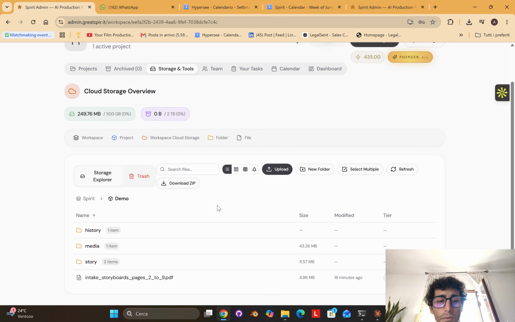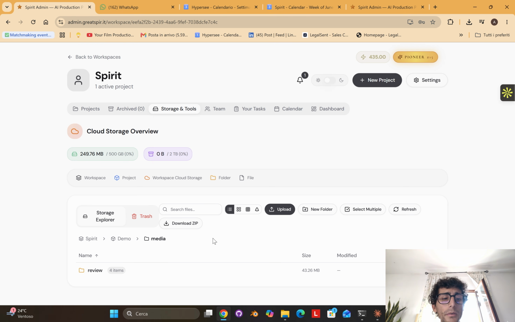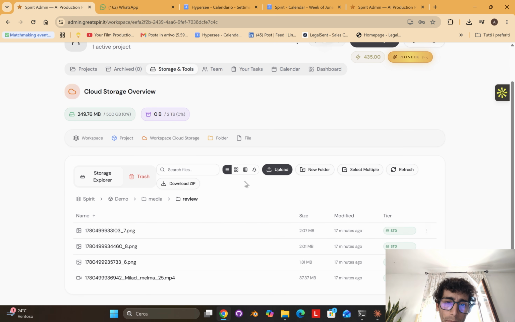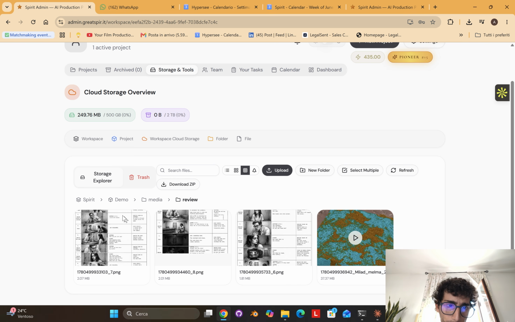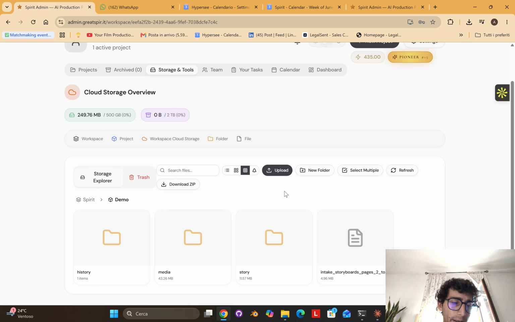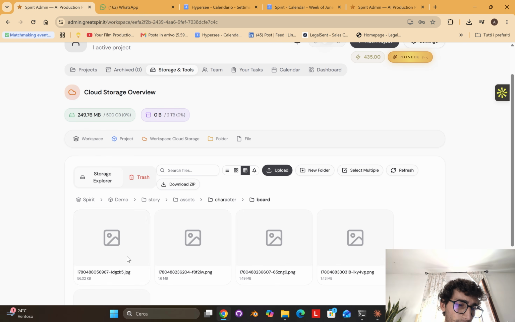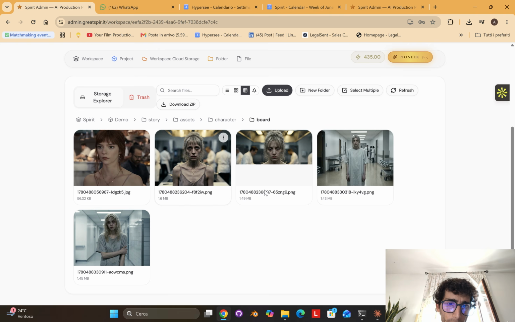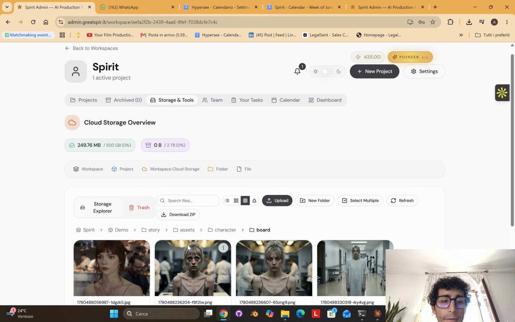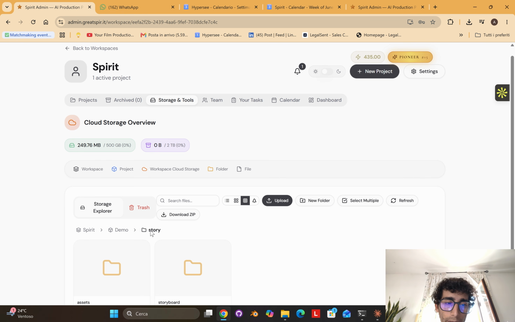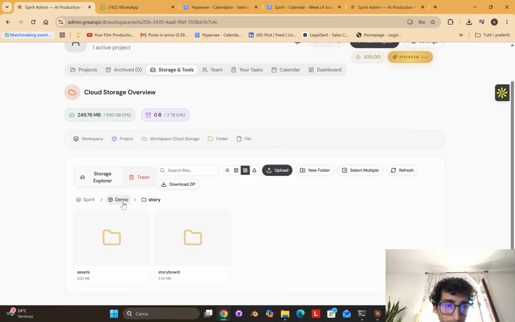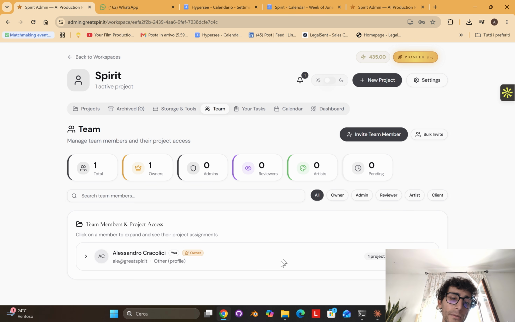All the files that we push for review, we will find them here in the media page. All the files that we create in the reference page, we can find them in the story page, asset, character, board, and we have all the files that we uploaded. So everything will be in one place forever, and this is finally something that we need to solve in the film industry.